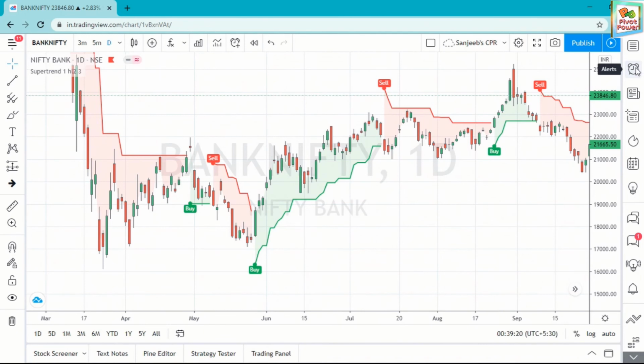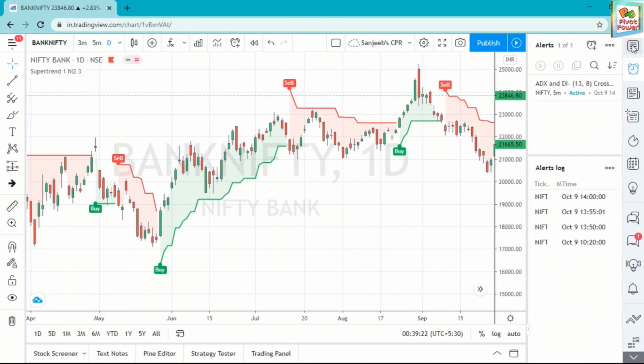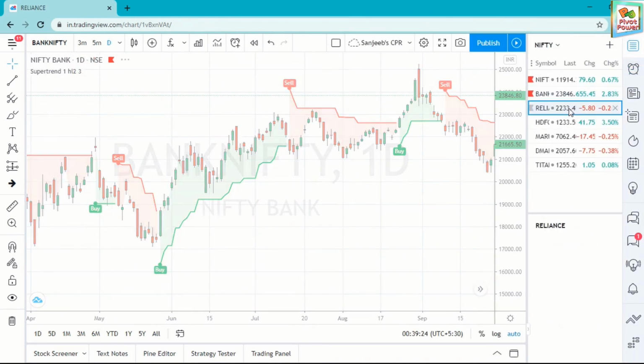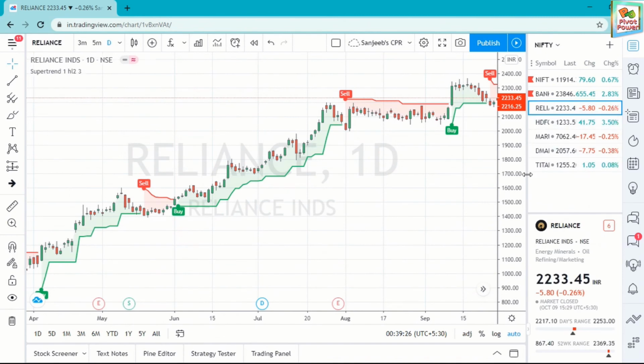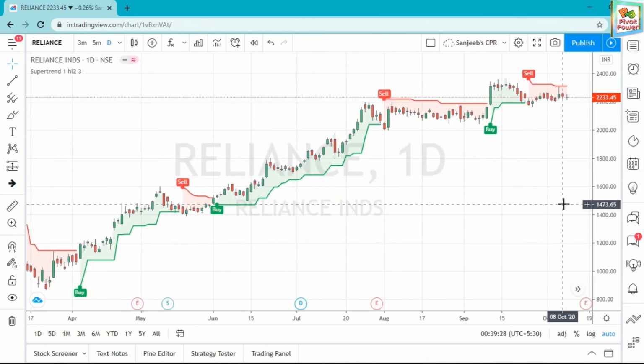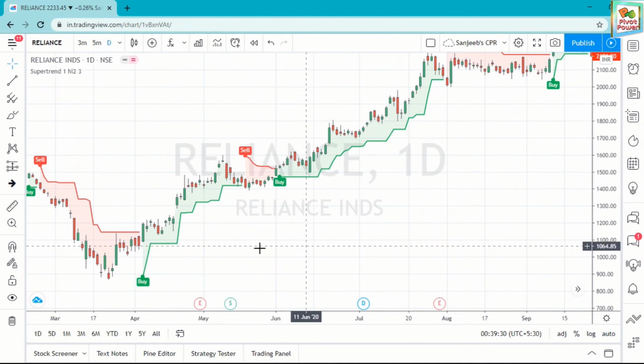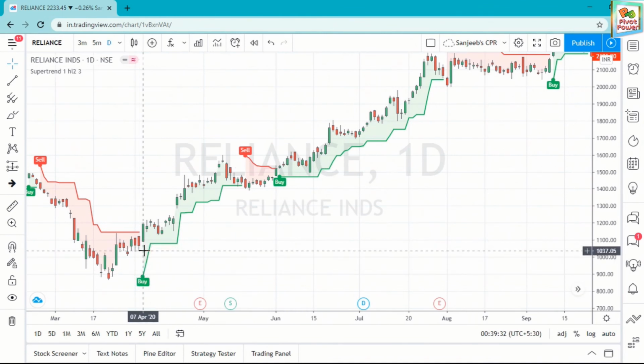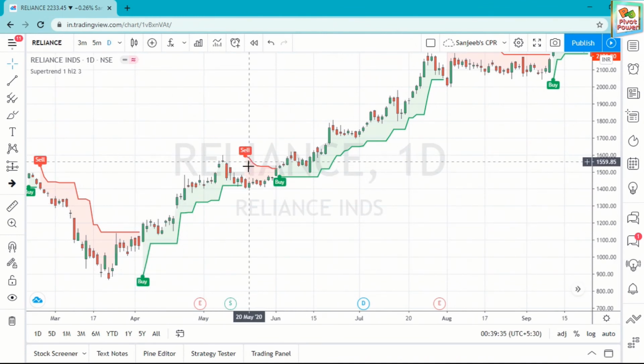You can take a stock like Reliance. You take Reliance. Okay. Here the buy signal is showing. Okay. Your entry should be here. Then when it gives a sell signal, you exit here. No issue. This is your profit.